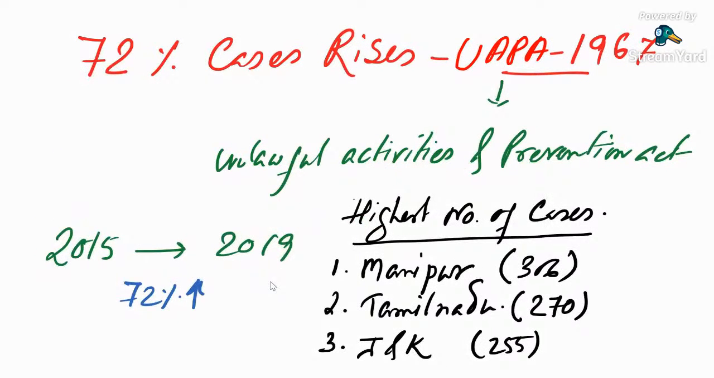So basically, 72% rise in cases under UAPA 1967. What is UAPA? UAPA is the Unlawful Activities Prevention Act. Cases rose 72% from 2015 to 2019. The highest number of cases can be seen in Manipur, with 306 cases, then Tamil Nadu, and then Jammu and Kashmir.